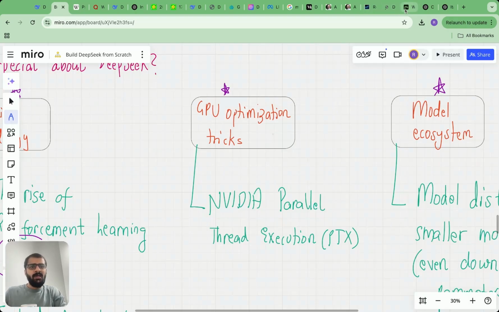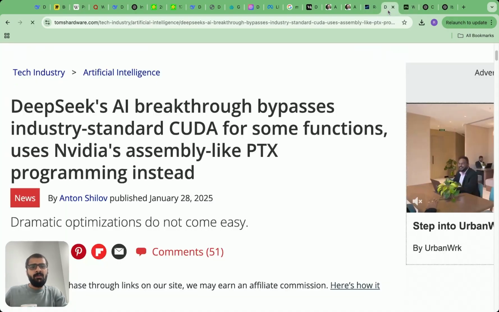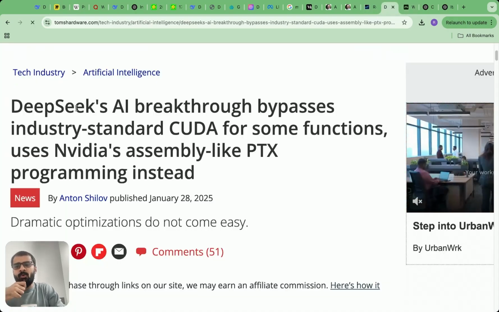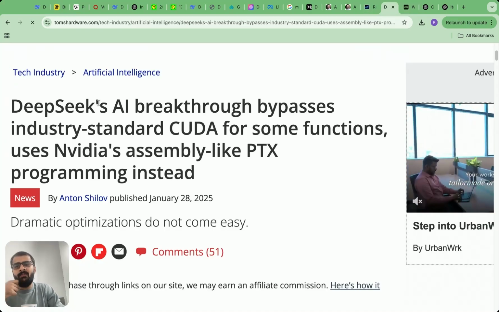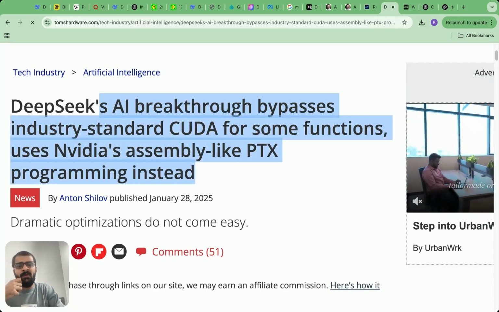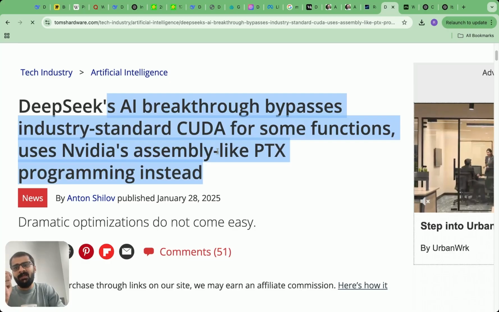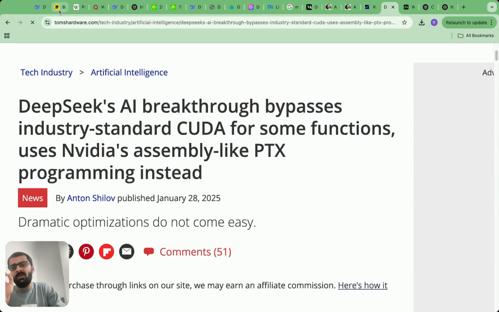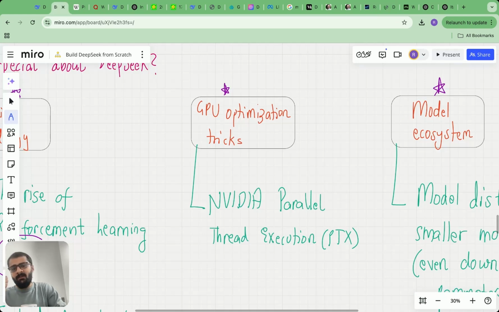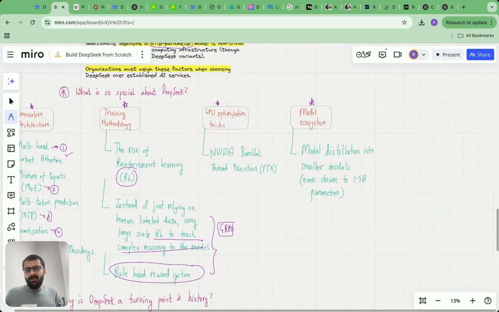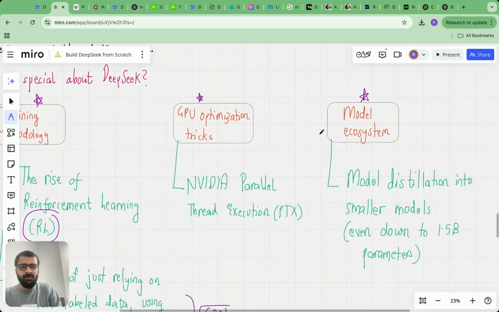There was also a nice article published about this. DeepSeek's AI breakthrough bypasses industry standard CUDA for some functions, using NVIDIA's assembly-like PTX programming instead. So I believe that also played a major role in making their architecture a lot more efficient, which ultimately reduced the costs.